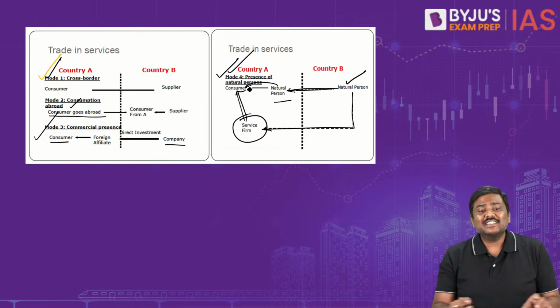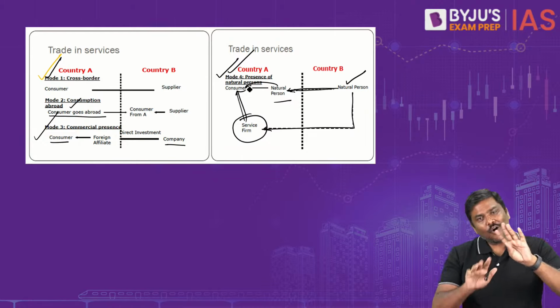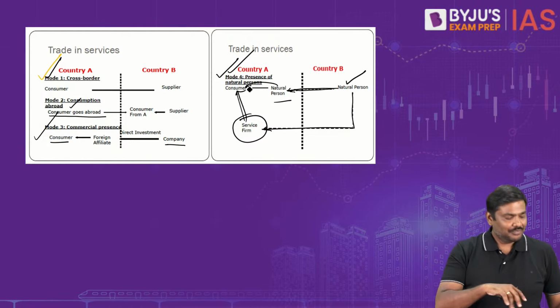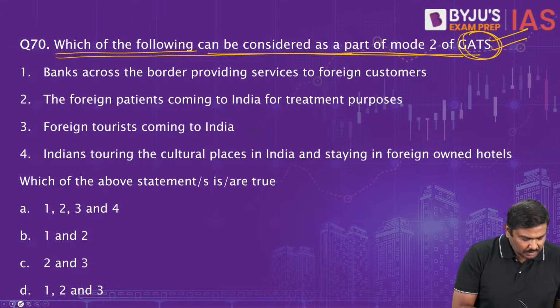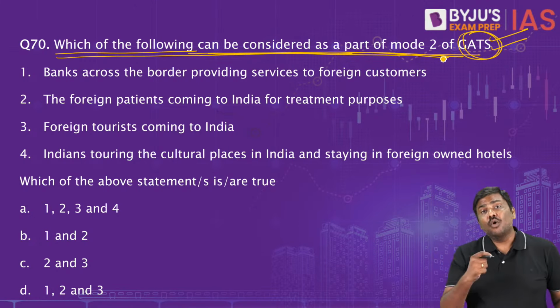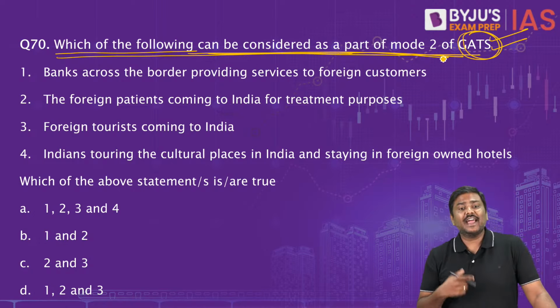Now they are hired by a company which is going to provide services to a consumer in the foreign country. Okay, so these are the 4 modes. Please remember, all of them are different. Right, now, come to the question here. Which of the following can be considered as a part of mode 2 under GATS?